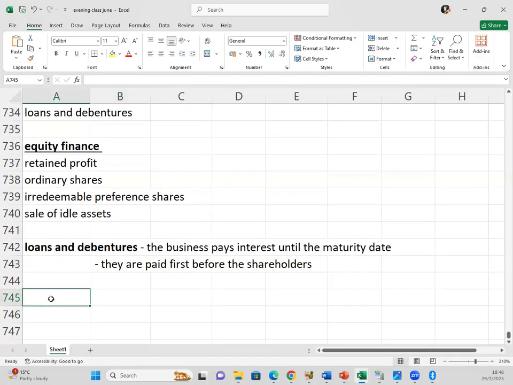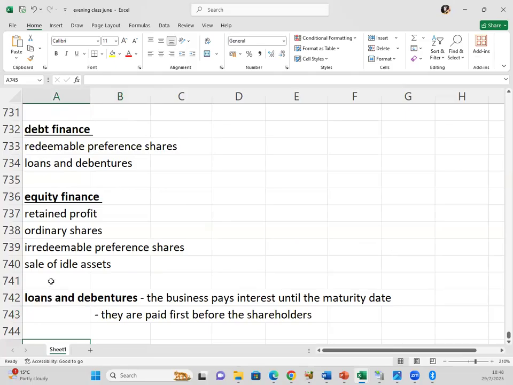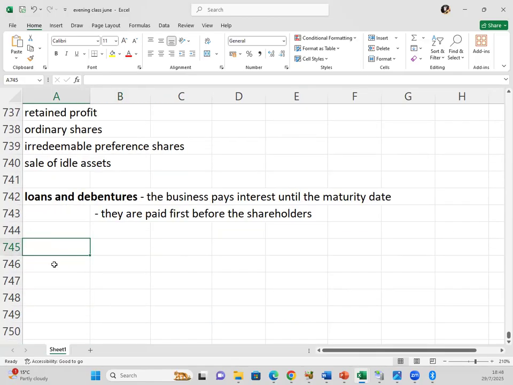Then let's move on. Let me leave the redeemable preference shares a bit and skip to the retained profit. Retained profit is part of equity. What is retained profit? This is the money that we have made during the year and the other years that we have set aside. In the company, if we make profit, we don't consume all of it.